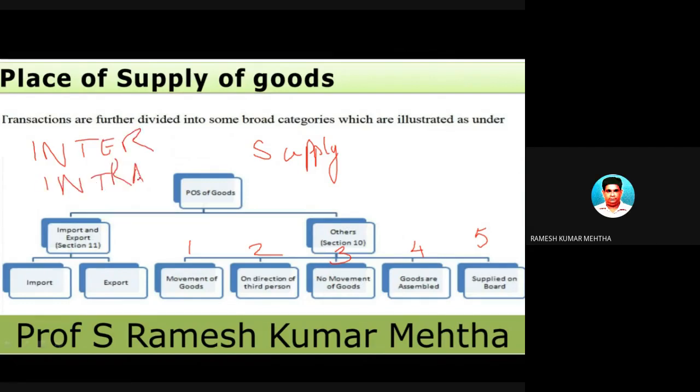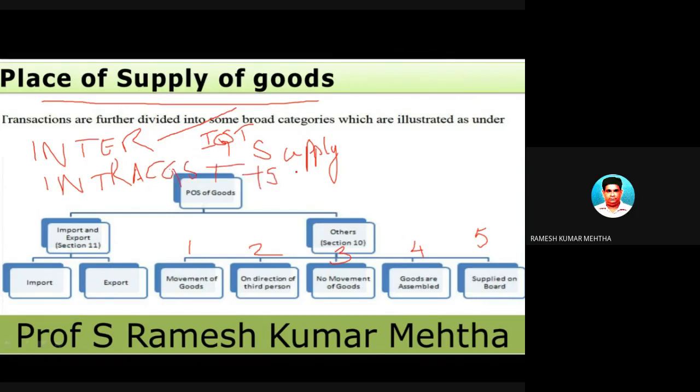To understand whether a particular supply of goods is interstate or intrastate, we should know thoroughly the concept of place of supply. Because in case of interstate supply of goods, we are asked to levy IGST, Integrated Goods and Services Tax, whereas in case of intrastate supply of goods and services, we levy both CGST plus SGST.